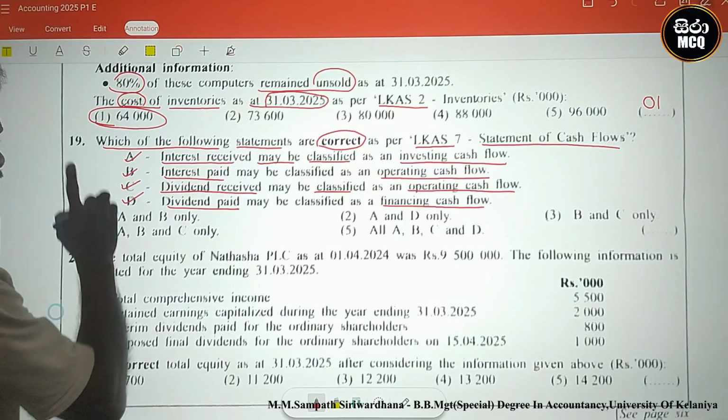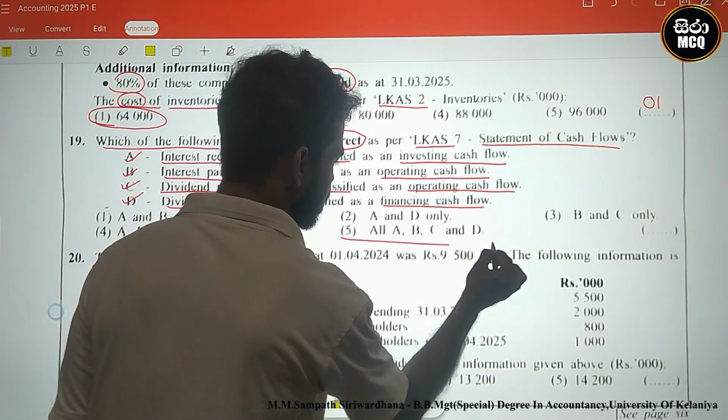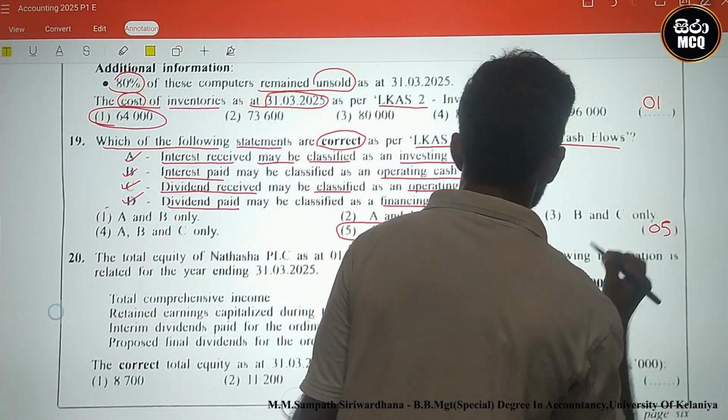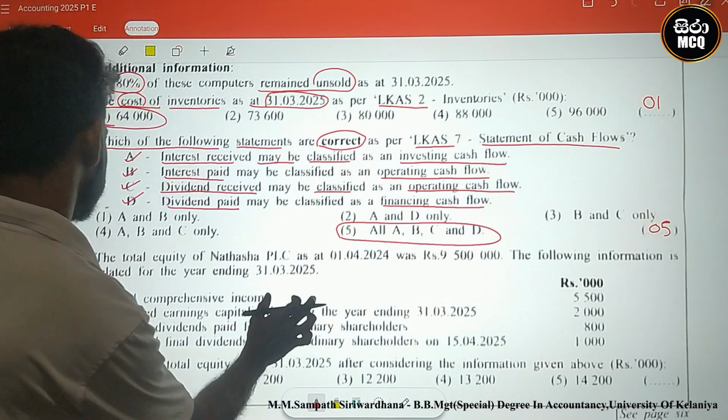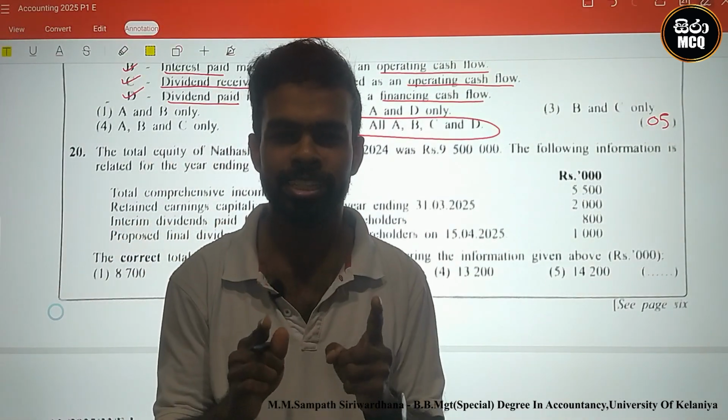This is correct. A, B, C, D, all are correct answers. The answer is 5 for question number 19. In the next video, we will identify the question number 20 answer.